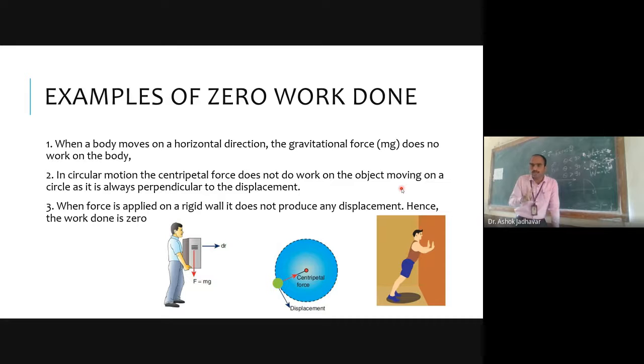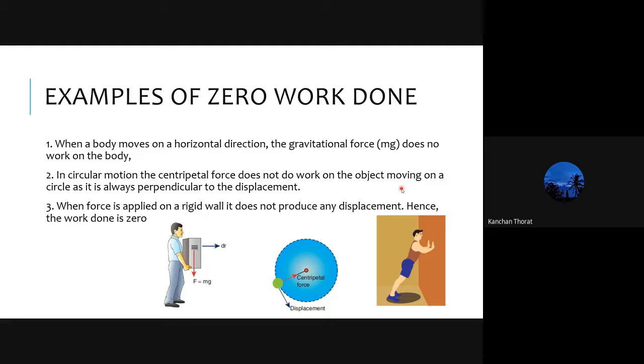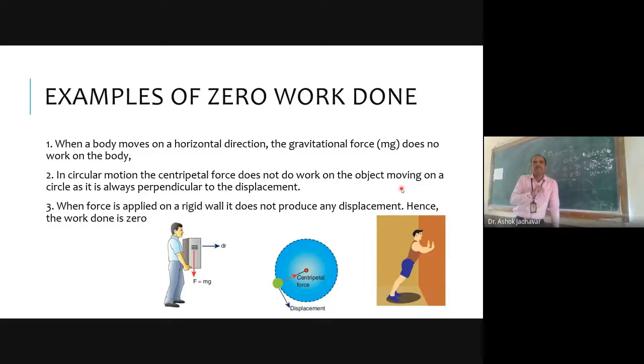Tell me, in which two cases will the work done value be 0? If the angle between force and displacement is 90 degrees and if the value of displacement is 0, in both cases work done will be 0. Tell me once again. Repeat again, once again.